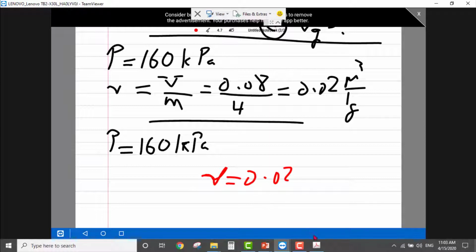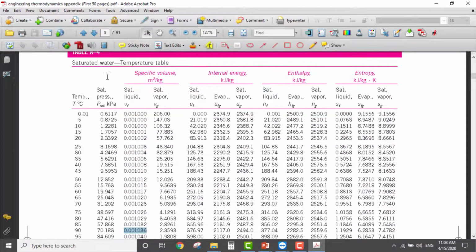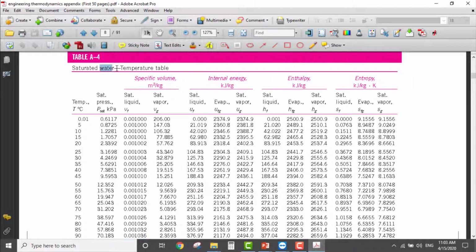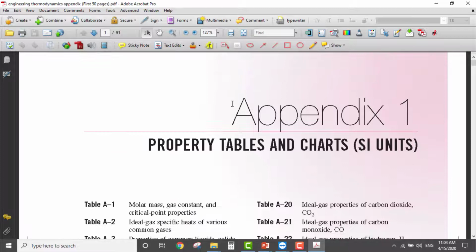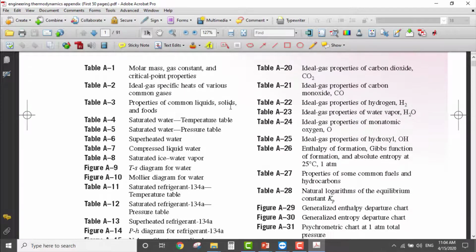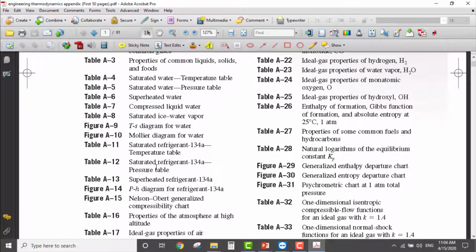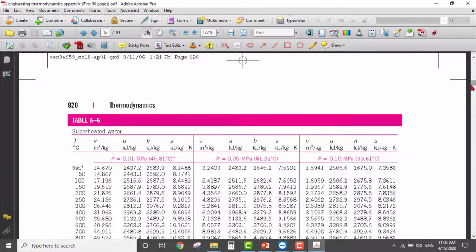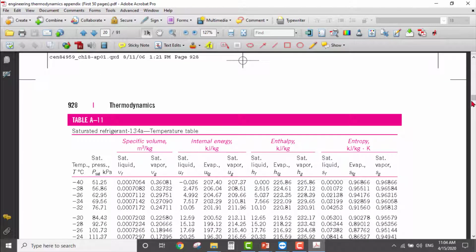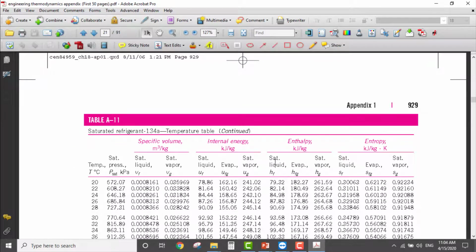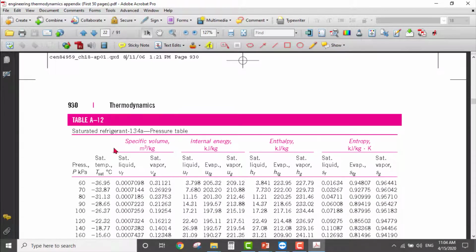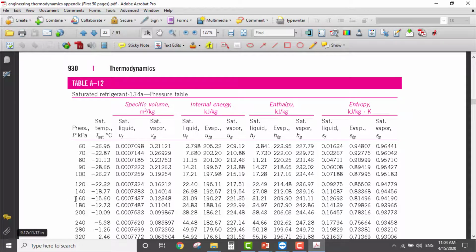We'll go to the thermodynamic tables, but I'll not use the water table. I'll find the pressure table with the substance refrigerant. So here it is, saturated refrigerant, pressure table, A12. This is A6, A11, and here is A12. We have a pressure of 160.